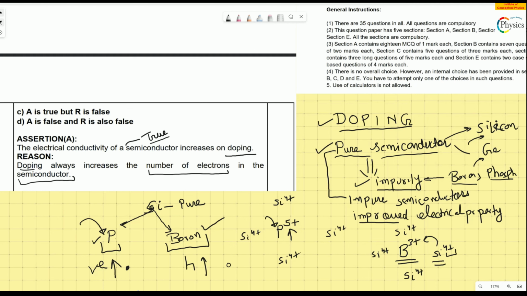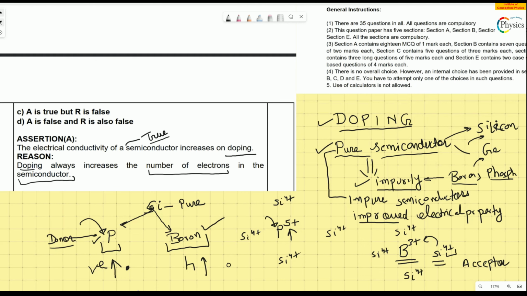Just remember that boron is an acceptor, it accepts the electron, whereas phosphorus is a donor, it gives away the electron to the semiconductor.